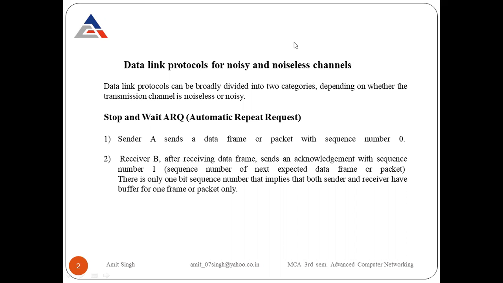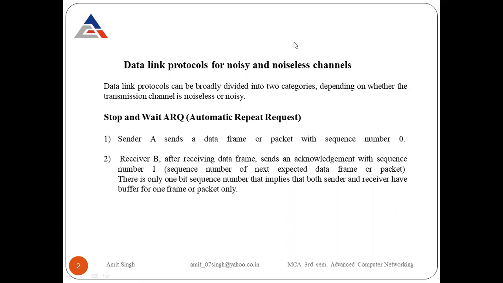At first, sender A sends a data frame or a packet with sequence number 0. After that, receiver B, after receiving the data frame, sends an acknowledgement with sequence number 1, the sequence number of the next expected data frame or packet. That means the sequence number depends upon the next packet that the sender wants to send.